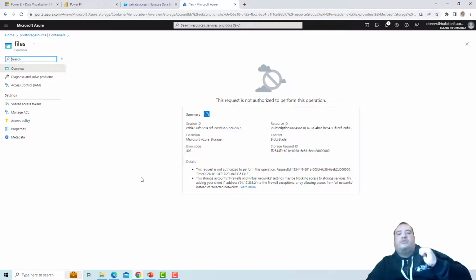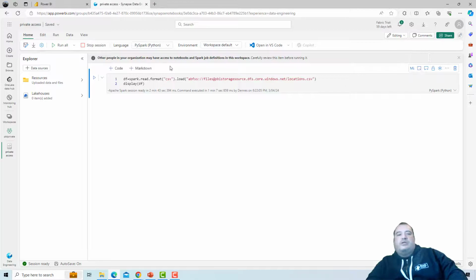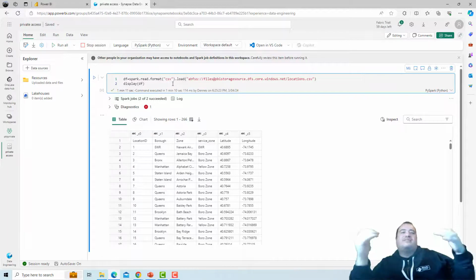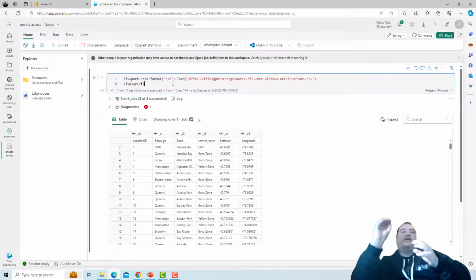Let's go back to our notebook. On the notebook, let's clear this output and I will execute the query again. There it is. The query is still capable to retrieve the data from the Azure storage because we have a private endpoint linking the networks. This communication doesn't pass through internet. It's through a private virtual network between our workspace and the Azure storage. Let's check some more details about this private endpoint.